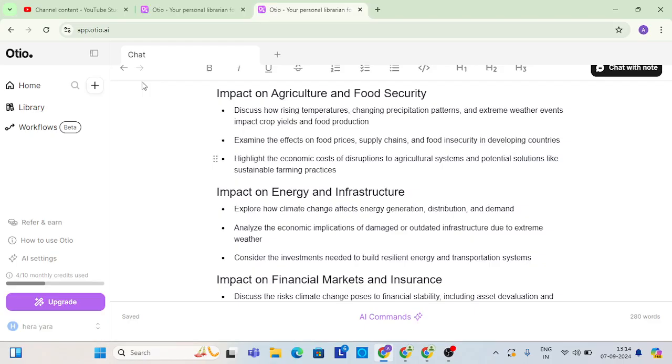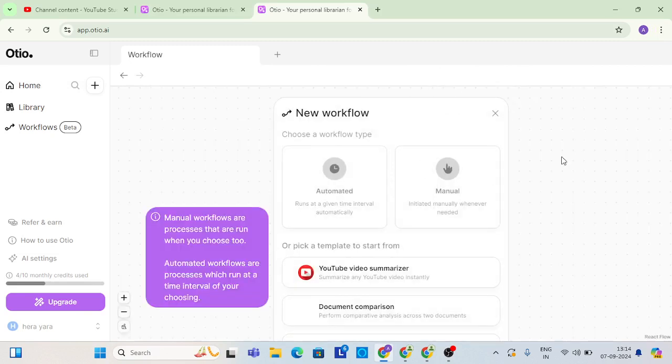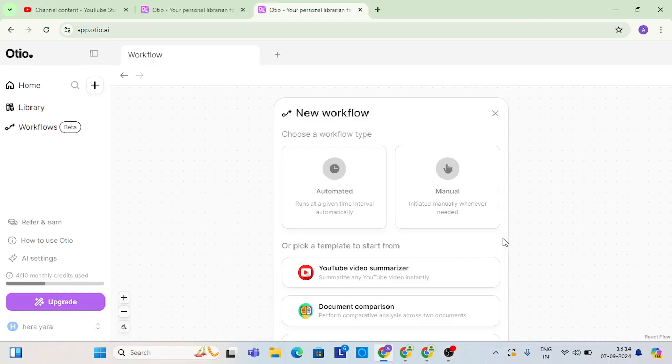Now coming to the home page. This import I have already told you, and new workflow. Let's start it. We can connect. I mean, if somebody wants YouTube video summarization or documentation, then we can do it manually and with automations also.